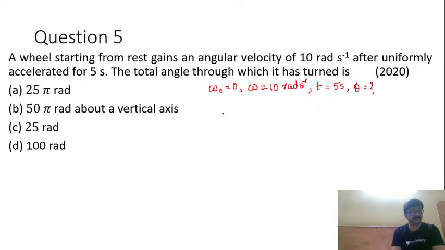So hence I can write this as first kinematic equation for angular motion or circular motion. It is omega is equal to omega naught plus alpha into t. This is equivalent to V is equal to U plus AT.